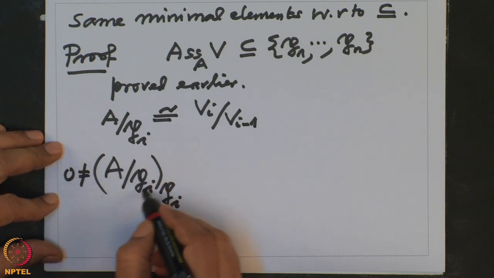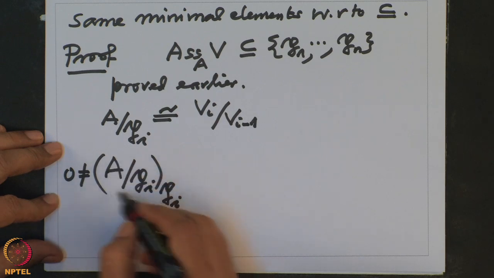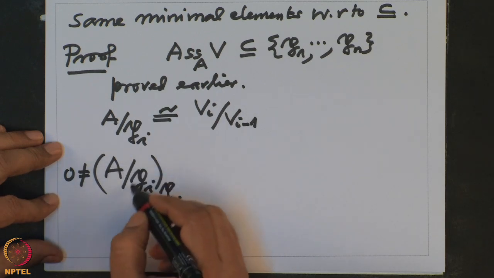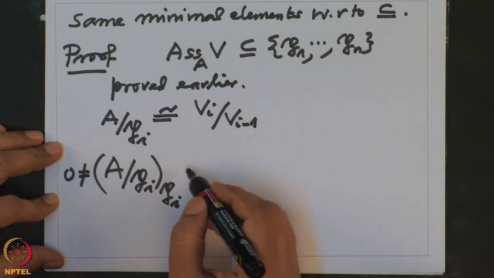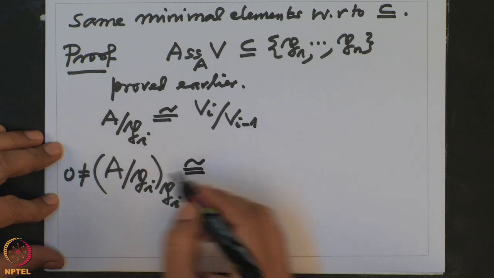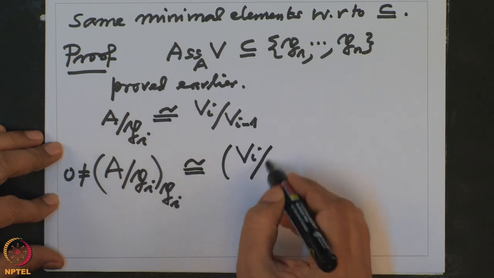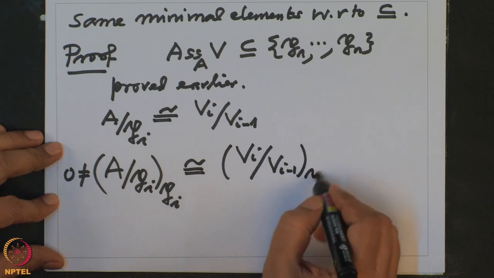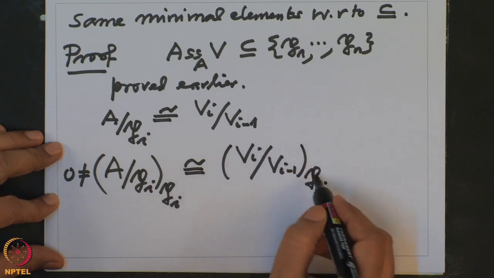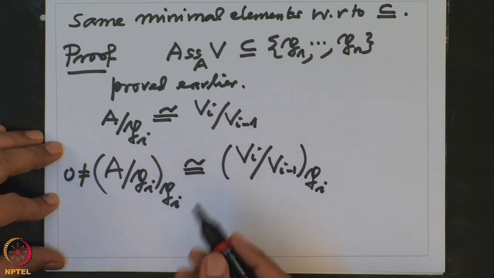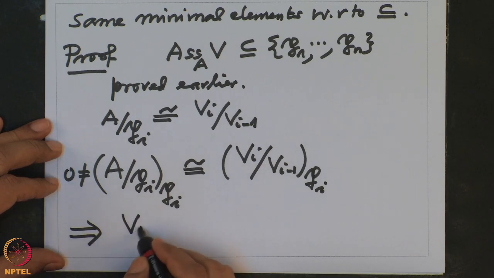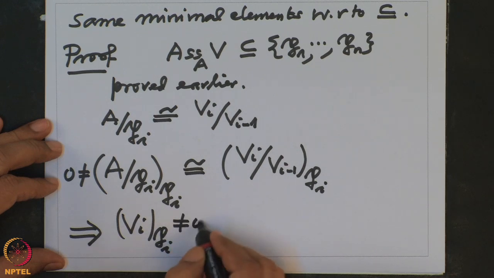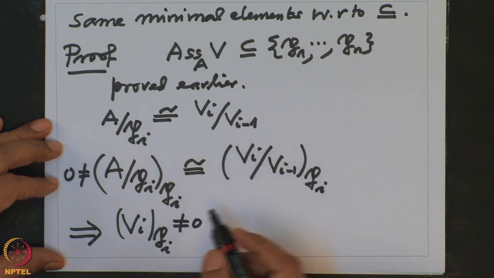Same reason: this is a ring, a non-zero ring, because Pi's are proper ideals, and this is a localization of that ring, therefore this is non-zero. And this is isomorphic to Vi modulo Vi minus 1 localized at Pi. So therefore this localized at Pi is non-zero. Therefore that definitely implies the numerator, Vi localized at Pi, is non-zero, because if the numerator is 0, this module will be 0.